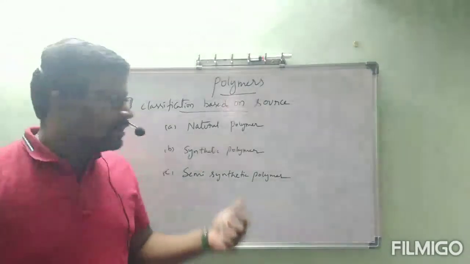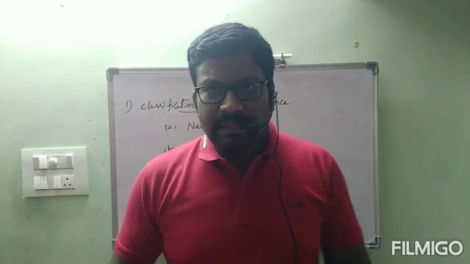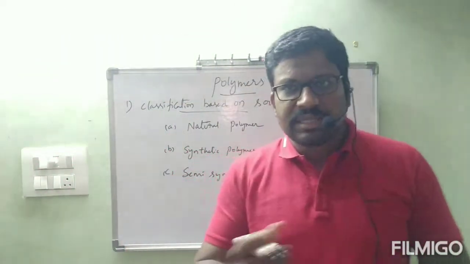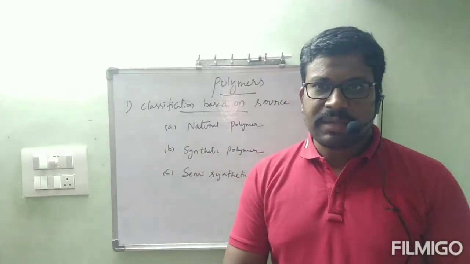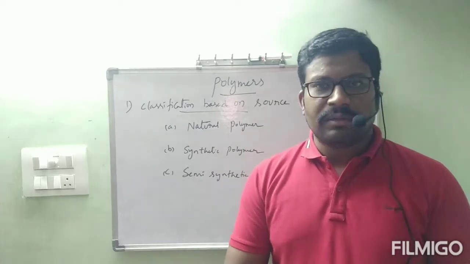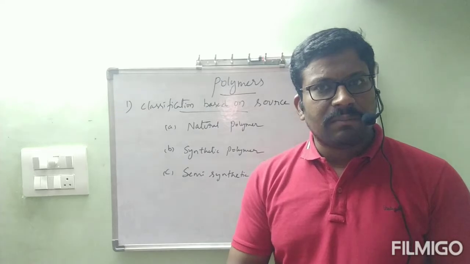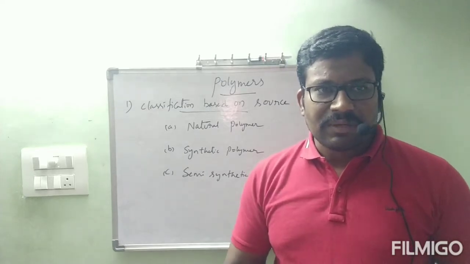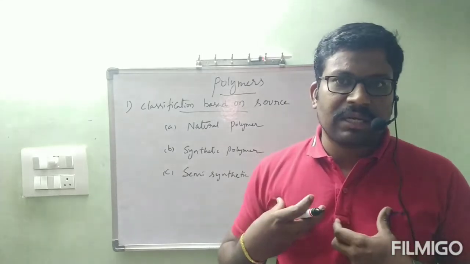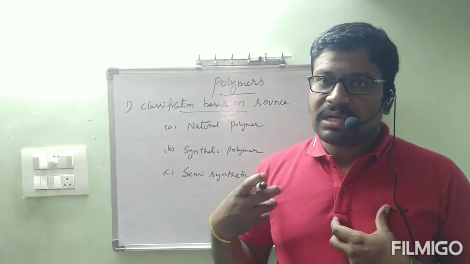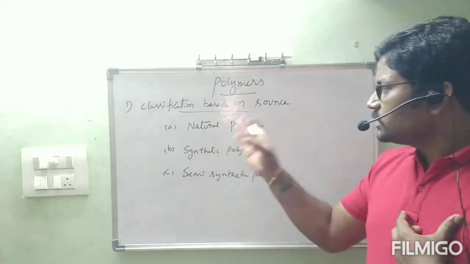This one we can easily see. Natural polymers are naturally occurring polymers. We are not preparing anything; they are already present naturally. For example, starch. Our food material, rice, contains starch as the main component. Starch is nothing but a polymer. Next, cellulose present in trees is also a polymer. These occur naturally in seeds and plants. We are not preparing them artificially. The polymers which are not prepared artificially, which are present naturally, are called natural polymers. Examples: starch, cellulose.